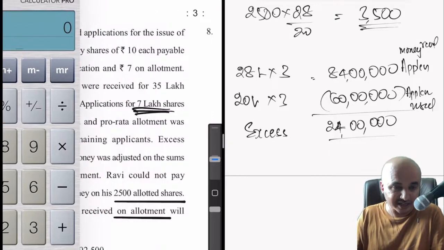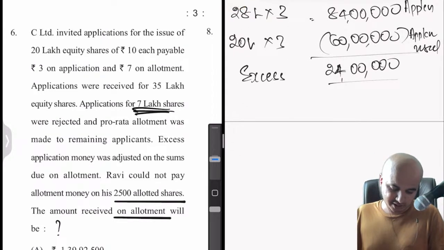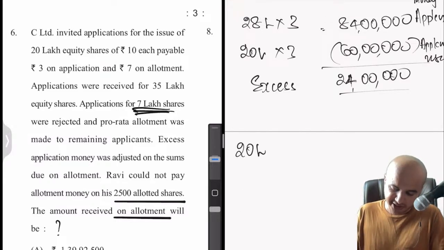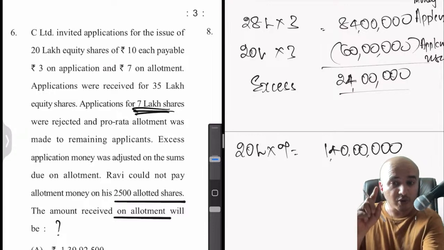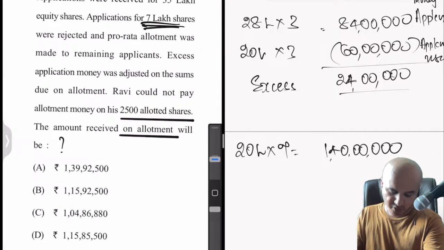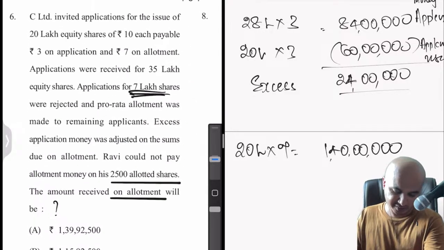Now let us try to calculate the allotment money due. So now how much is the allotment money? 7 rupees. So we have 20 lakh shares into 7. So 14, that means 1 crore 40 lakhs. So this is the amount due from the shareholders. Priyan has already answered. He says it is 1 crore 58 lakhs. Do we have that as option? 1 crore 15 lakhs. Okay, this is the answer which Priyan has mentioned. Let's see if that is correct.